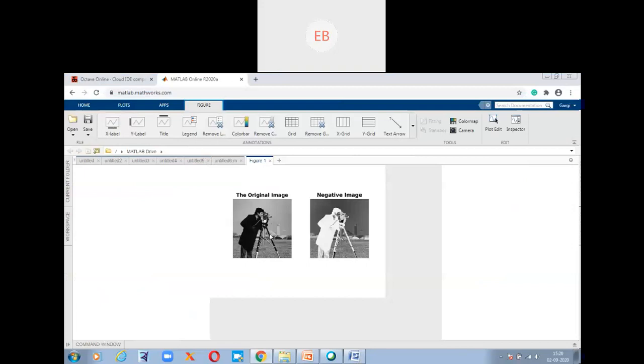Okay guys, can you see? Yes, ma'am. Okay. So this is the original image and this is the negative image. So this is about negative.